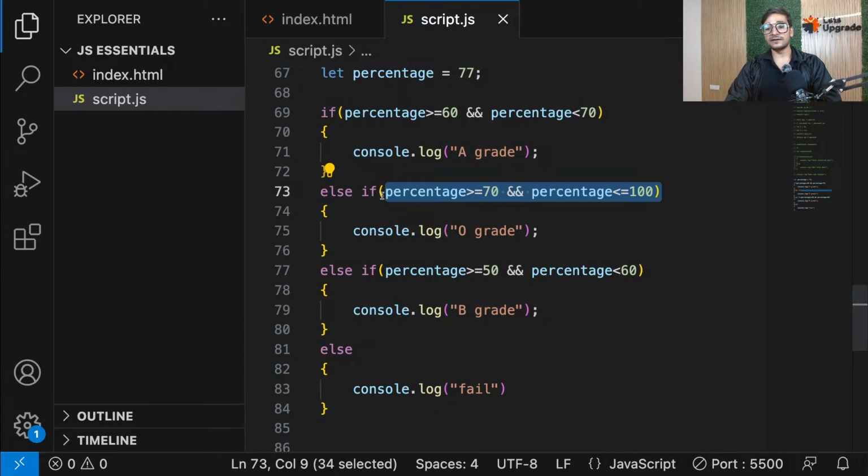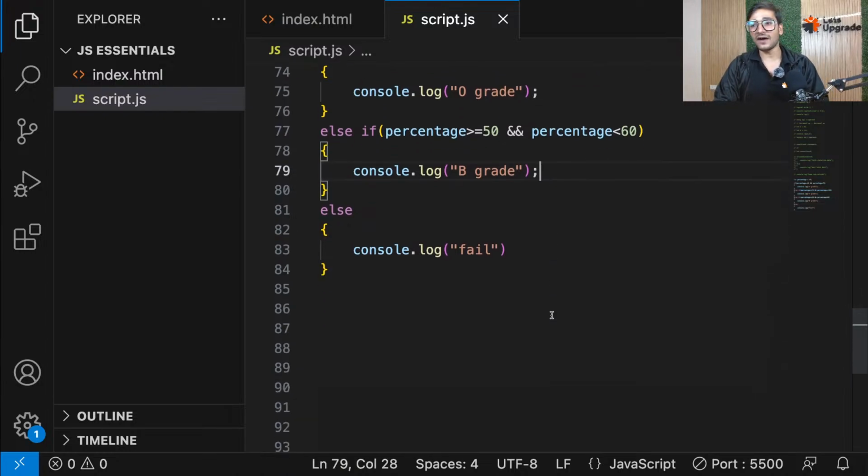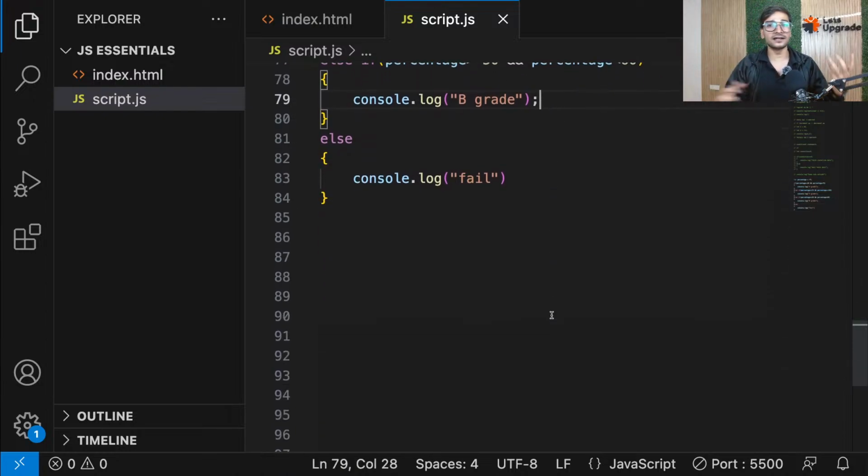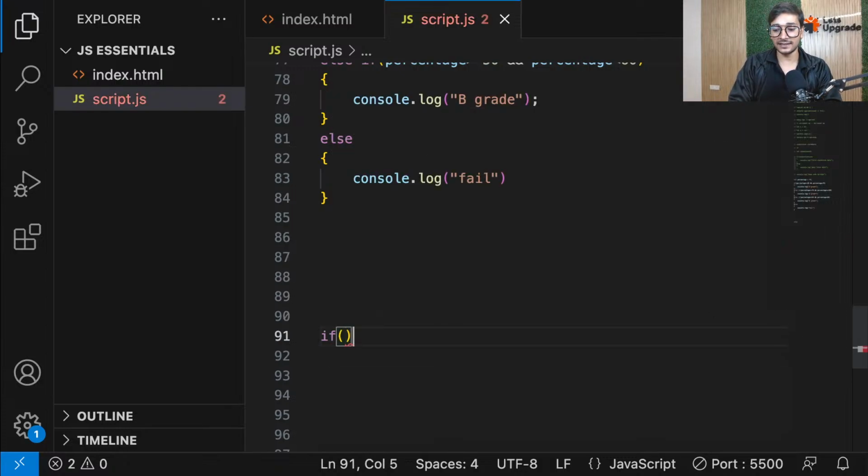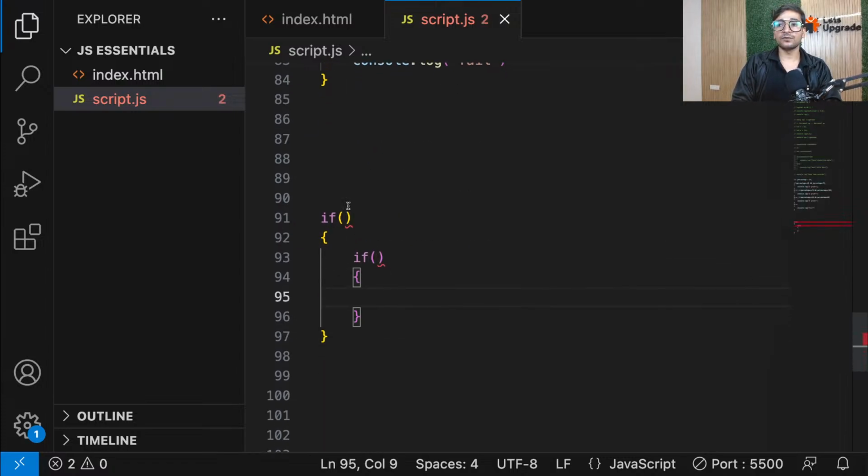So what is the difference between if else ladder and nested if? See, nested if I normally don't consider as really good, like it's useful, but I don't give it a separate name like it's a conditional statement. So normally, nested if means this. If you have an if inside if, like this. This is what nested if means. When you have an if inside another if, that is what you call nested if.